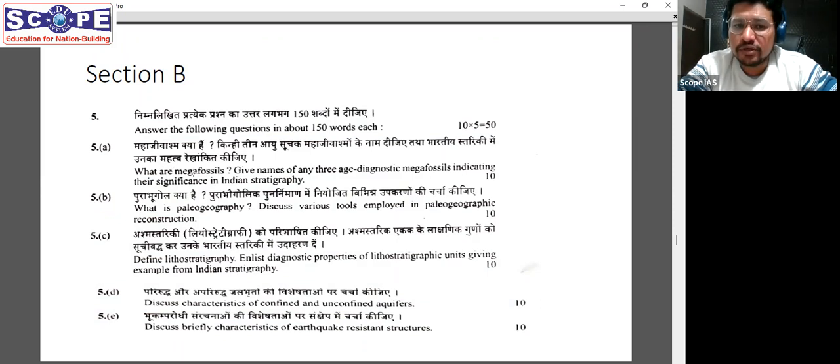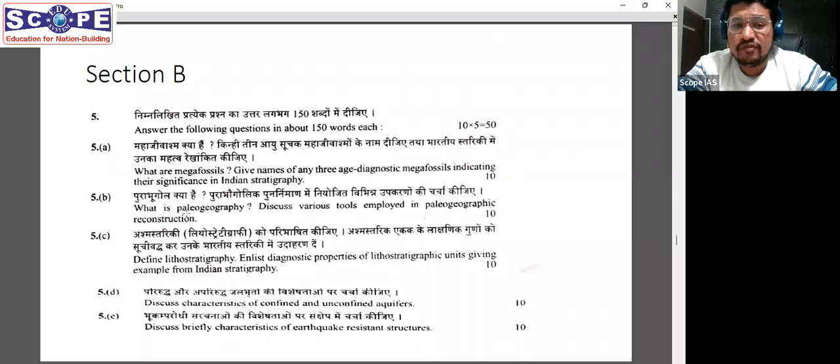So for example, what are megafossils, and name 3 age diagnostic megafossils in Indian stratigraphy. There are so many megafossils that we read about. We read all about Gondwana fossils. We read about Shivalik fossils. You could have mentioned any 3 of them, and your part would have been done here.